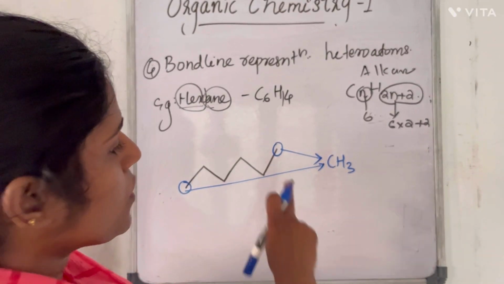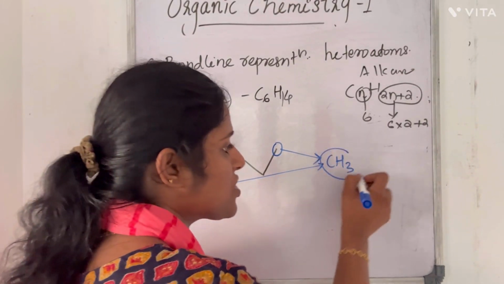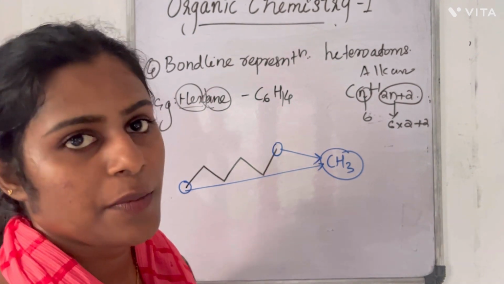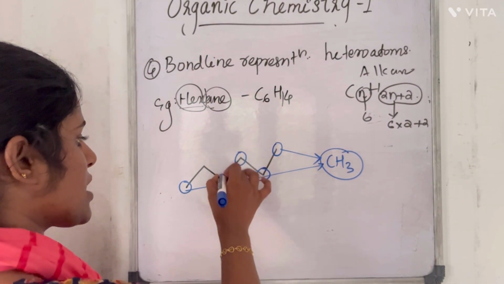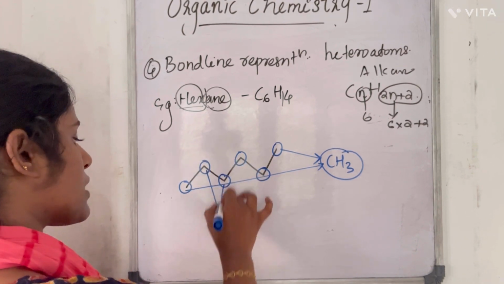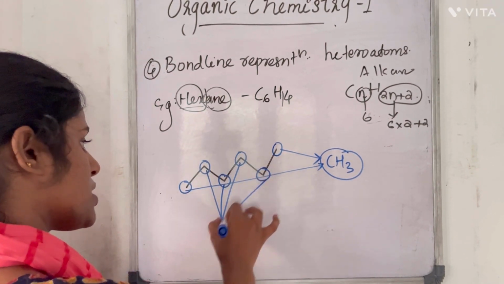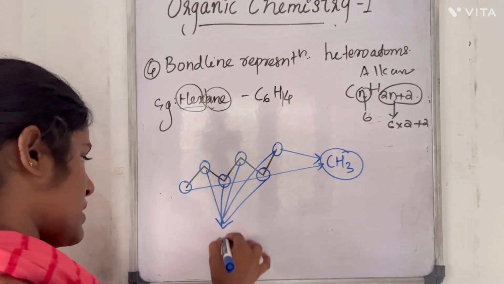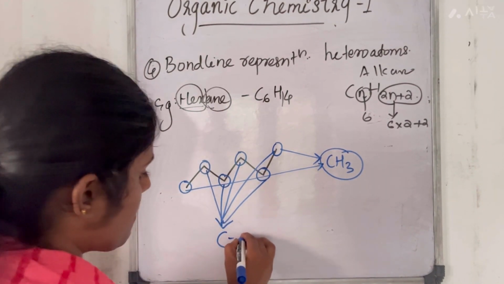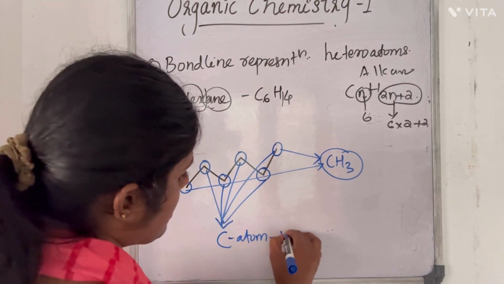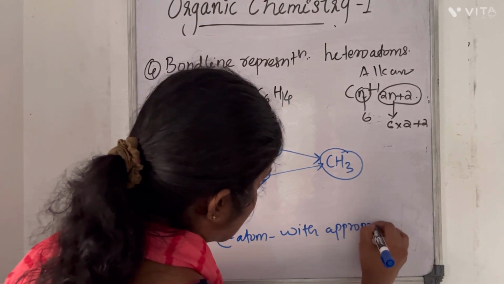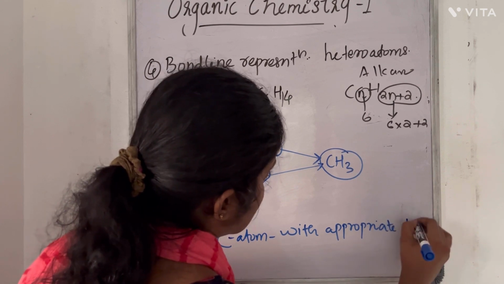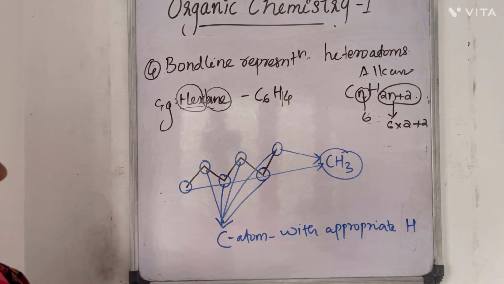Now the line junctions also represent a carbon atom with the appropriate number of hydrogen atoms.